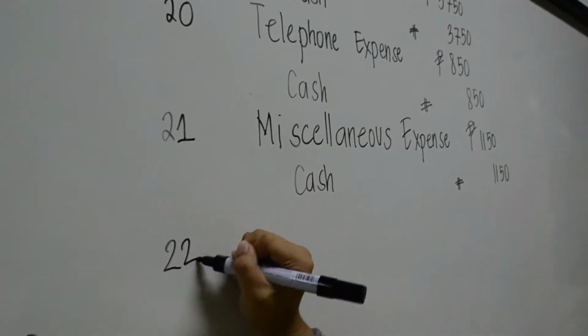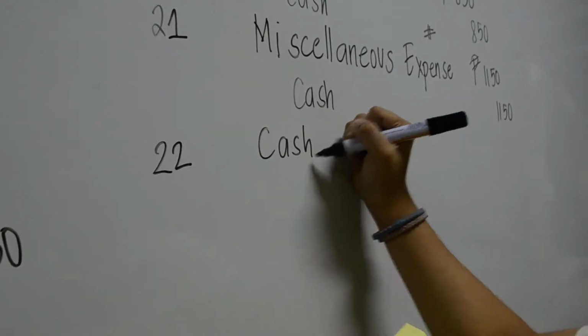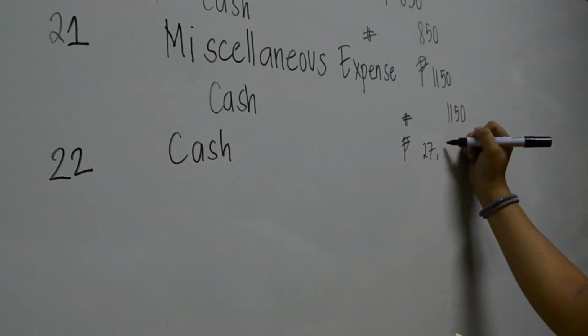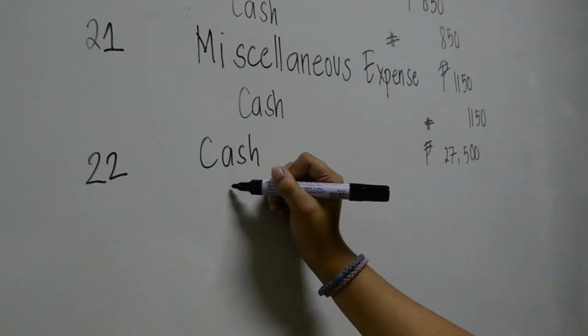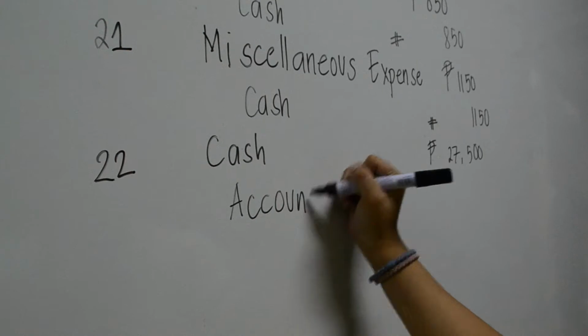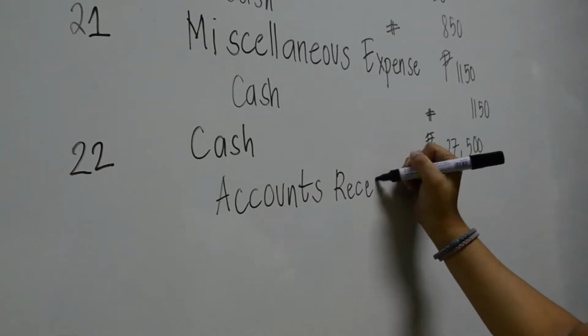On March 22, the company received 27,500 from patients billed on March 15. So we record cash on the debit side and accounts receivable on the credit side.